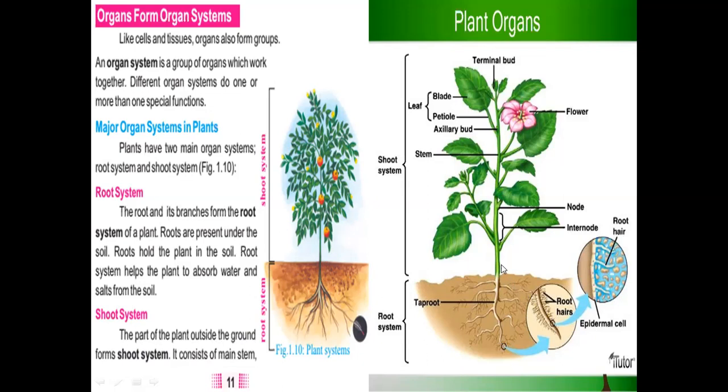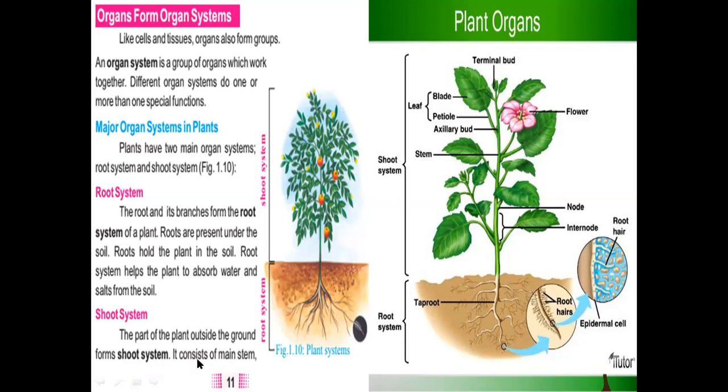And you can see shoot system has lots of organs: flower, leaf, stem, nodes, internodes, nodes from which a new leaf originates, and between two nodes we have an internode, as well as fruit, vegetables, etc. These are also parts of the shoot system.